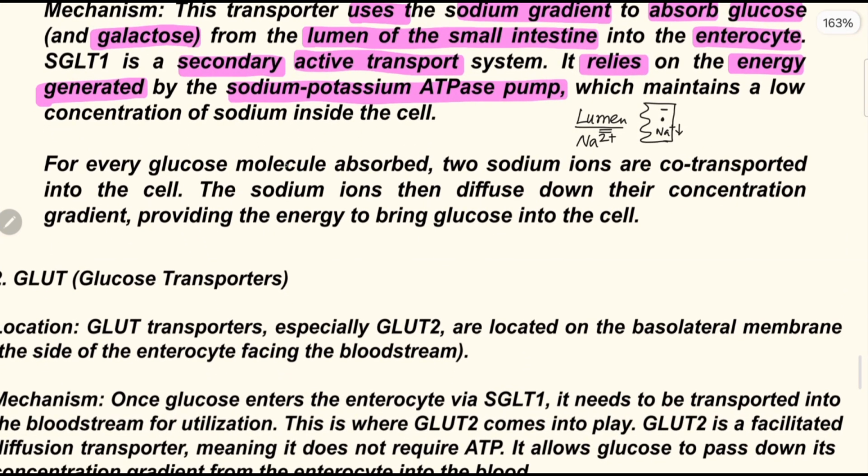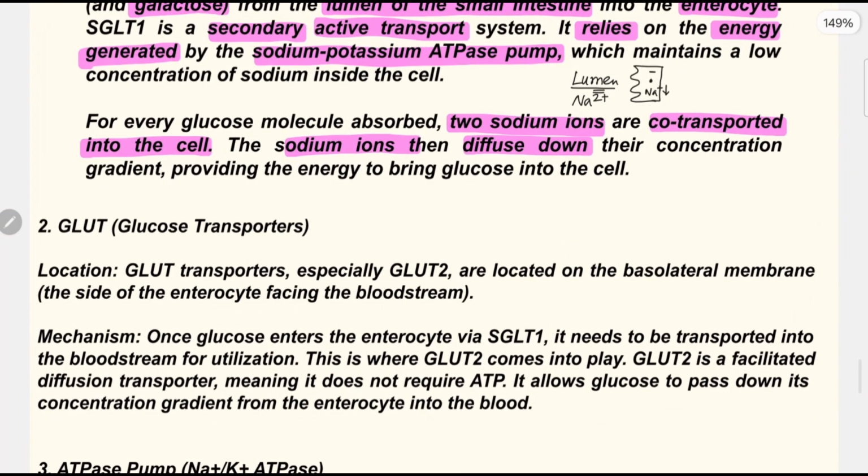For every glucose molecule absorbed, 2 sodium ions are co-transported into the cell. So with glucose, 2 sodium ions co-transported into the cell. The sodium ions then diffuse down their concentration gradient, providing the energy to bring glucose into the cell.